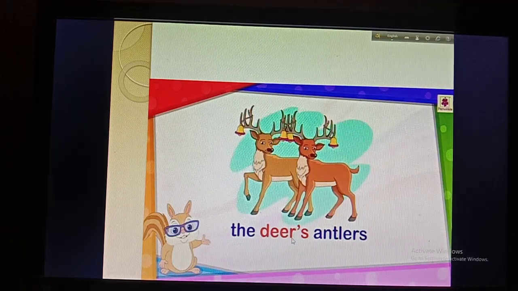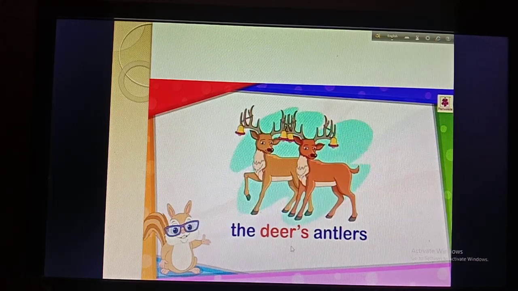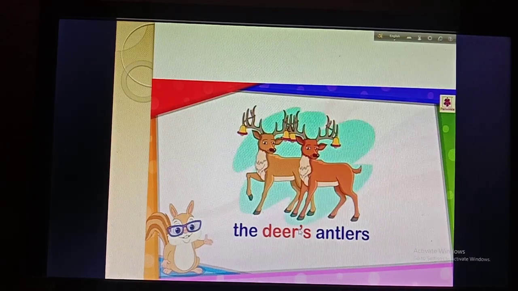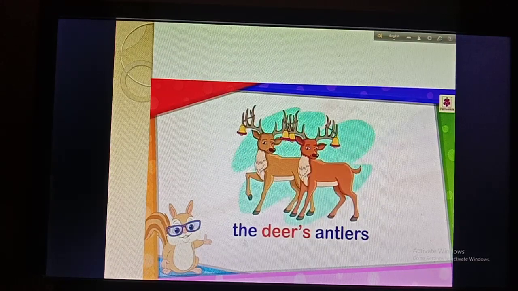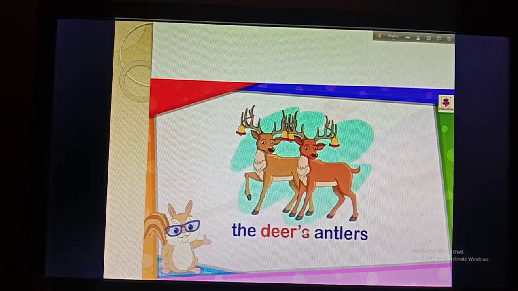Okay, not the s, and we know that deer is plural, so you have to use here an apostrophe s. So boys, what is the point? The point is when the plural noun ends in s, you have to put just an apostrophe, but when the plural noun doesn't end with the s, okay, you will just put an apostrophe s.